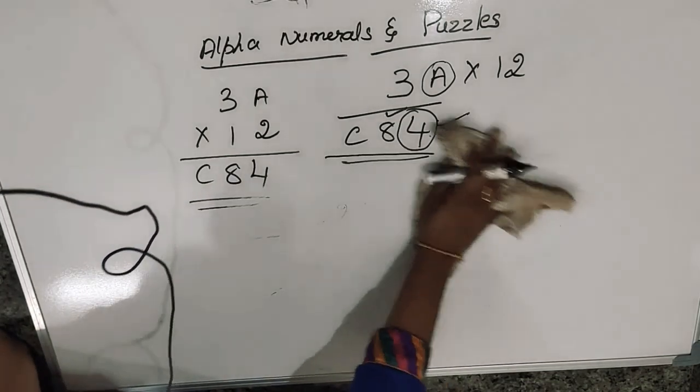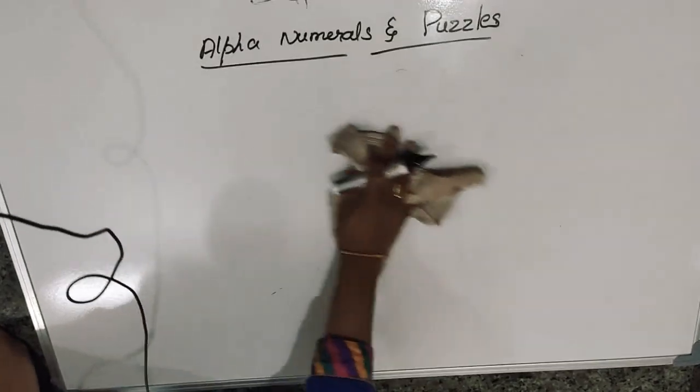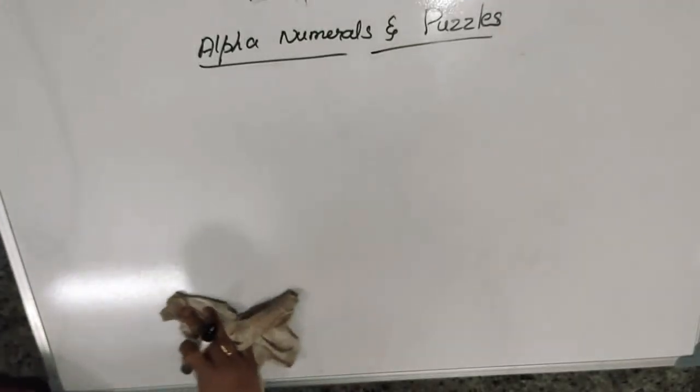Next, one more question I'll say. The remaining ones are homework for you.